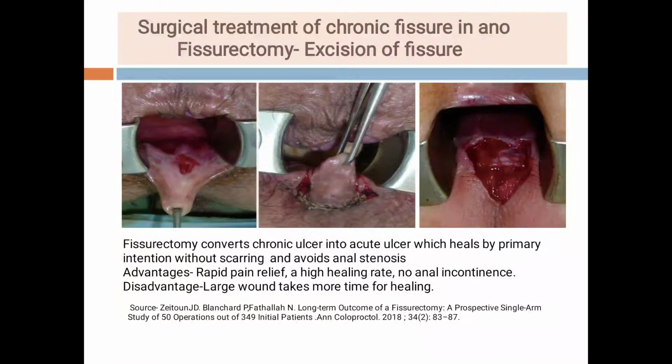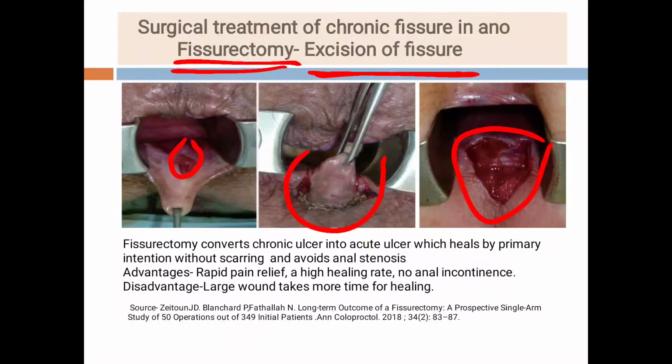Now students, another option is the fissurectomy. What is fissurectomy? Fissurectomy is nothing but the excision of the fissure. See, this is the fissure already there. We are dividing this fissure, and after division of the fissure, this is the wound. By doing the fissurectomy, we are converting this wound into an acute ulcer.